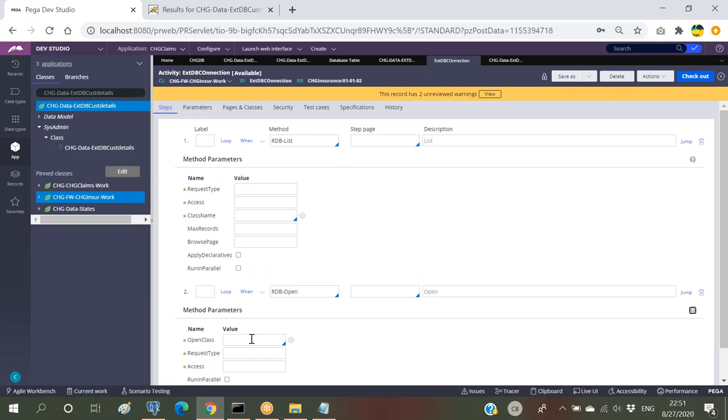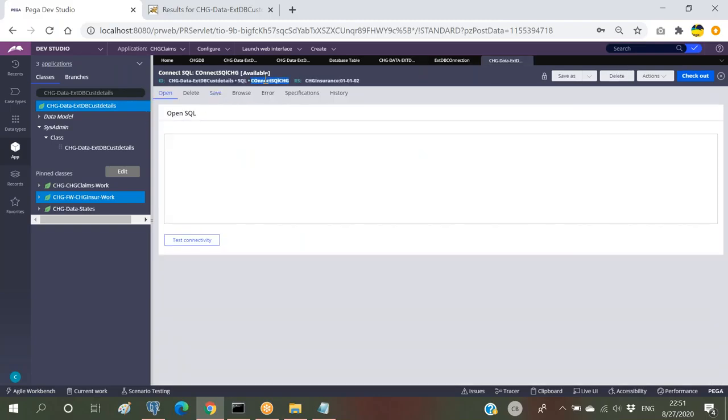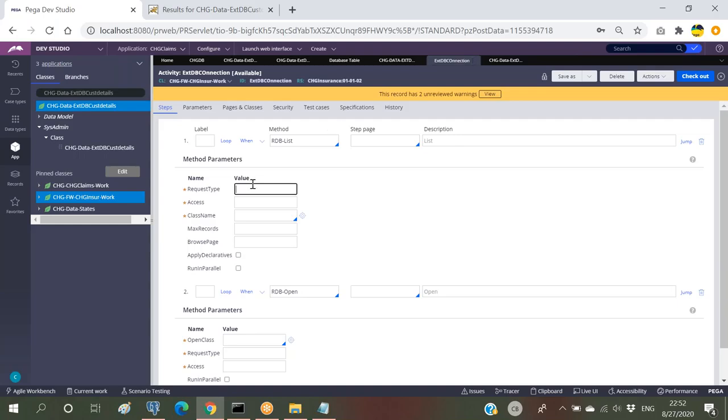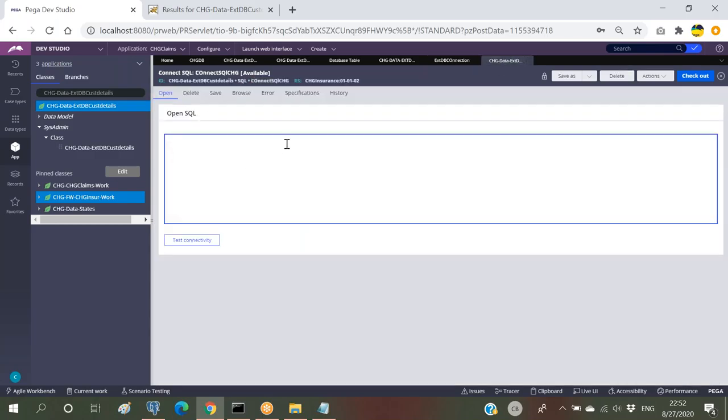When we are working with obj browse and obj list, we can see something like a class name provided. But here PRPC will be just asking about the request type. So request type here will be connect SQL. If I'm using this RDB list and giving a connect SQL here, I just created one connect SQL, right? If this particular connect SQL is called here, then whenever it is executing step number 1, what will it be doing? It has to execute this RDB list onto this connect SQL rule.